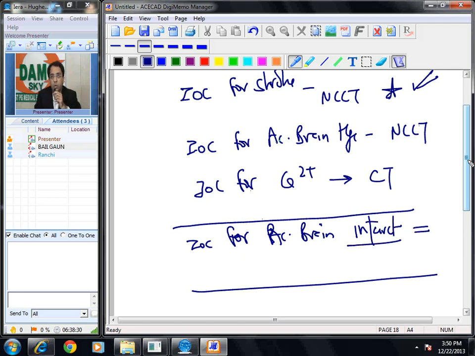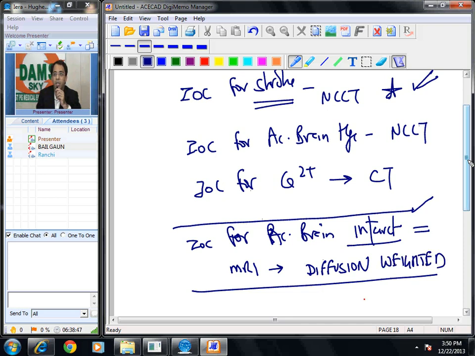Okay. If they say stroke, answer is CT, but if they say infarct, answer is MRI. Which type of MRI? A special sequence of MRI which is used for brain infarct called as diffusion weighted image. In short form, they write DWI. Okay, DWI. Please remember this. So these are some one-liners which I want you to remember. Investigation of choice for stroke is a non-contrast CT. Investigation of choice for acute brain hemorrhage is non-contrast CT. Calcification is best detected by C for calcium, C for CT.